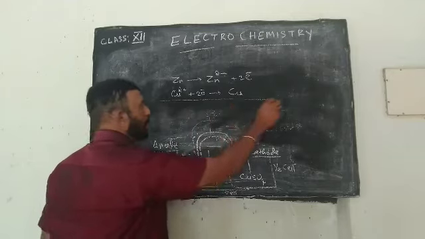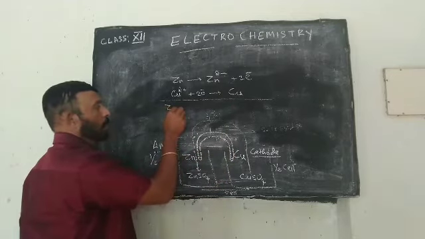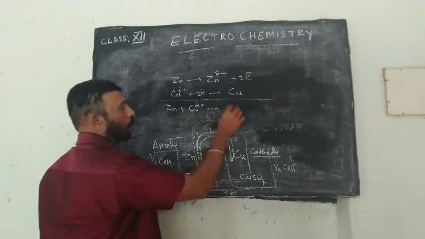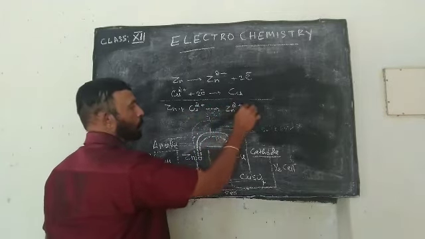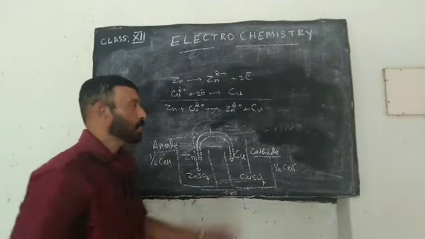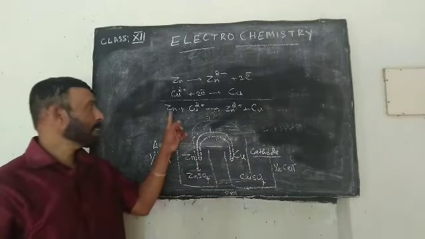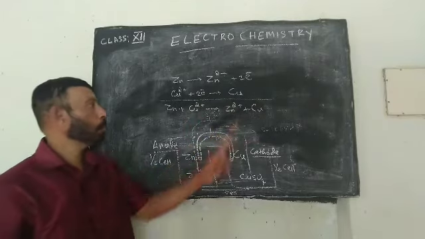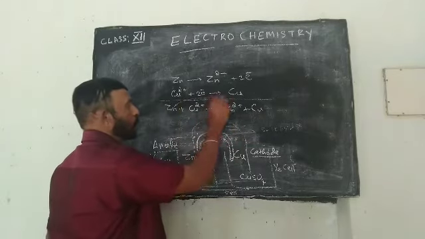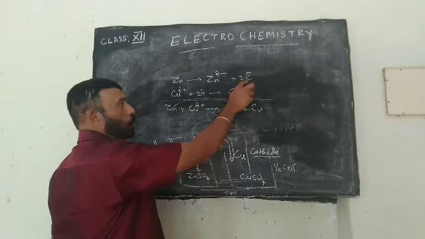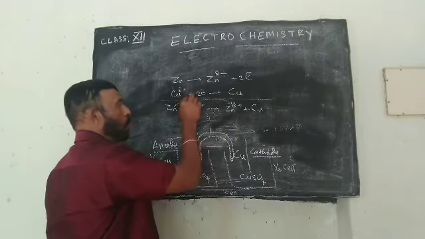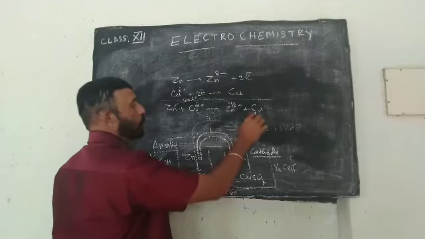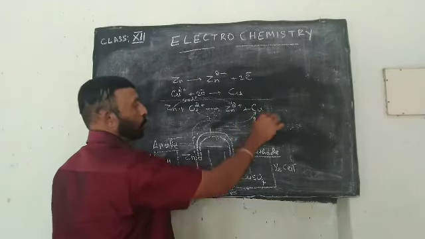And the net reaction is Zn plus Cu2+ giving Zn2+ plus Cu. This is the overall reaction. So zinc changes to zinc ion, and copper ion changes to copper. Zinc changing to zinc ion means zinc has lost 2 electrons. This process is called oxidation. Copper ion changing to copper is known as reduction.